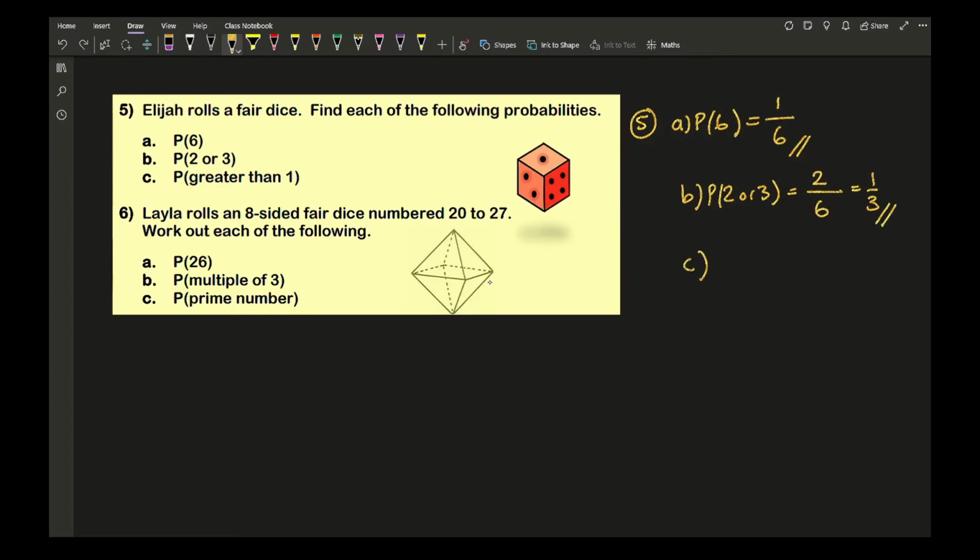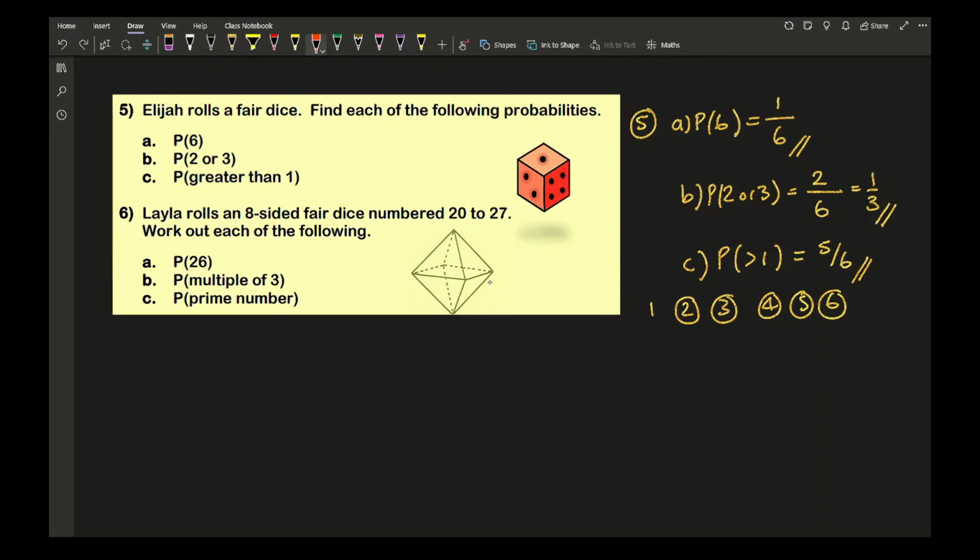And then C, a number that's greater than 1. Well, if I think about the numbers on the die, how many numbers are bigger than 1? Well, that's bigger, that's bigger, that's bigger, that's bigger, that's bigger. So the probability of getting greater than 1 is going to be 5/6. And again, can I simplify that? No, I can't. So that's going to be absolutely fine.